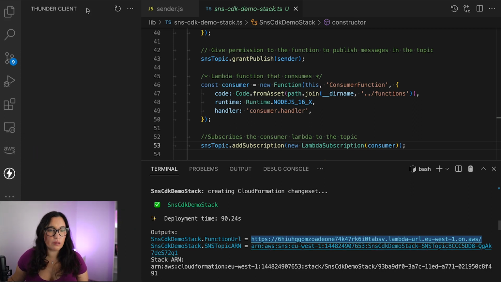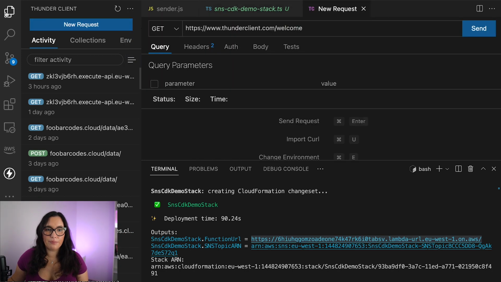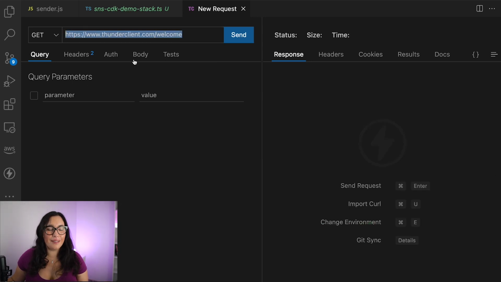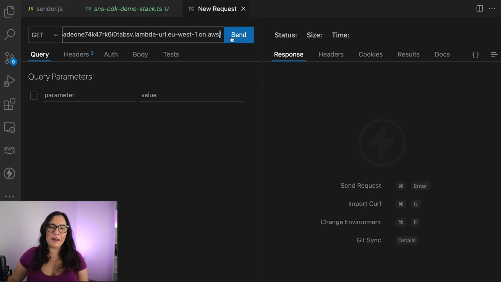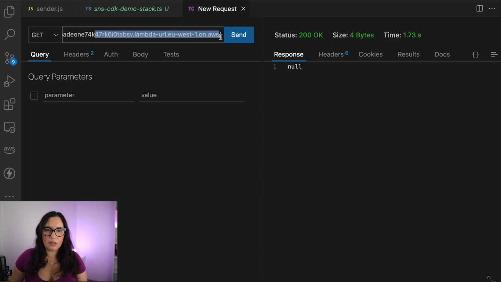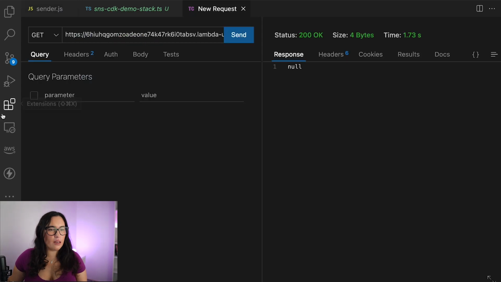If you don't know what Thunder Client is, you should go and watch my video about extensions for your Visual Studio Code. So you know what these are. I will use many here as always. I'll leave you the link in the description box. And basically we are executing the first Lambda. When I put this Lambda URL here, I don't think it should return anything. Result, well, let's see. And then we can check the logs of what is going on.